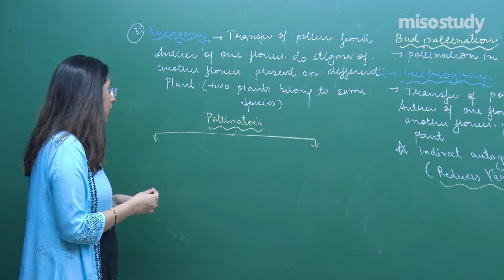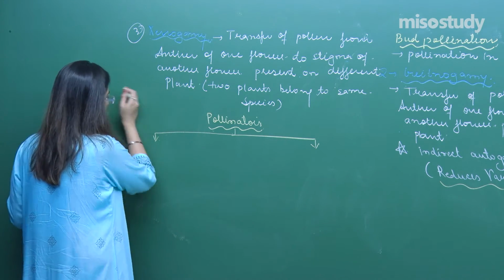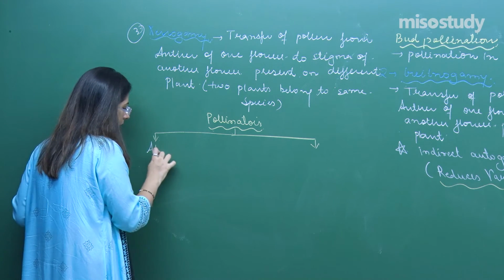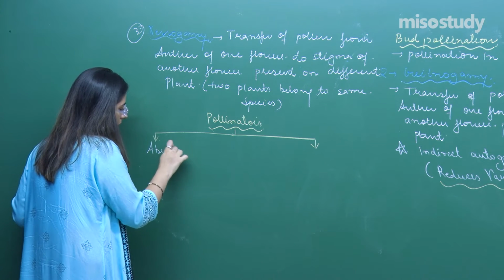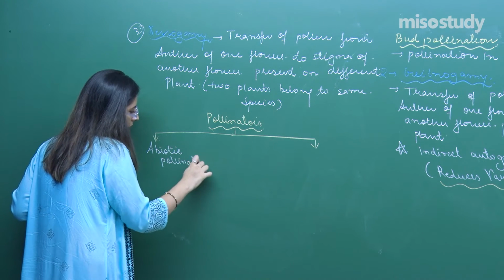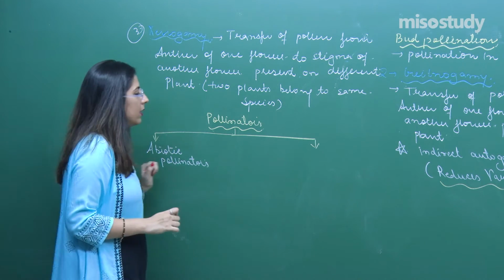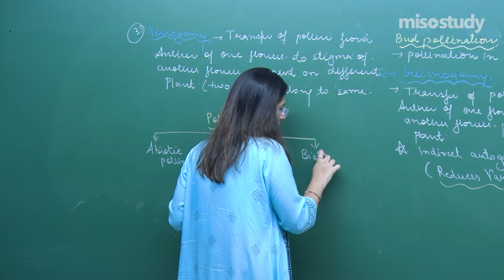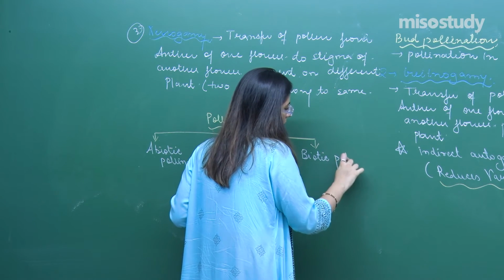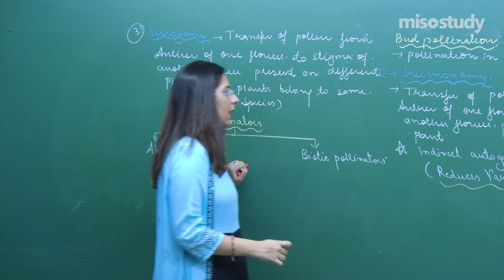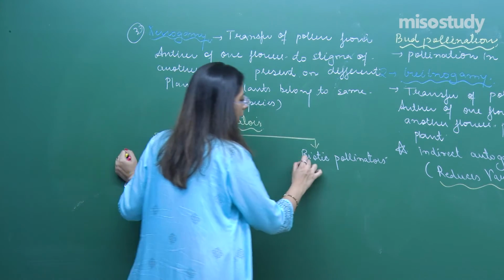The first is termed as abiotic pollinators, and the second is biotic pollinators.